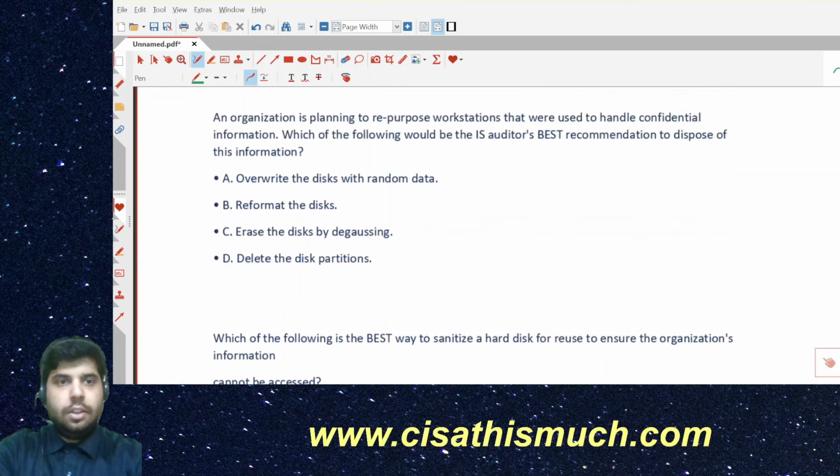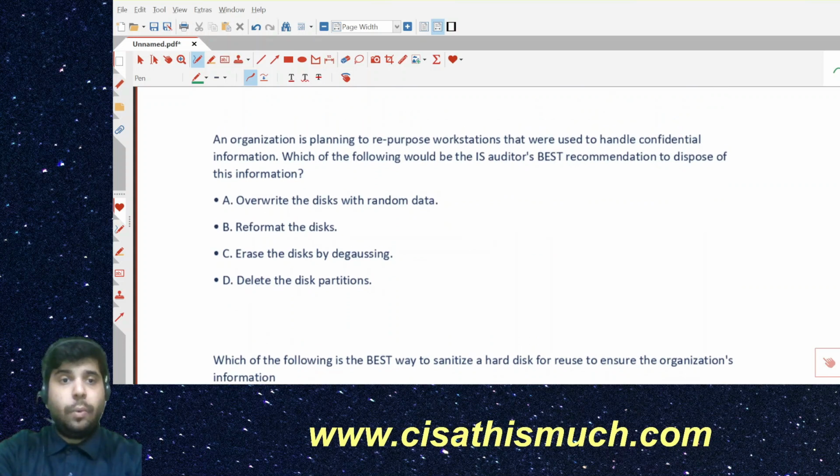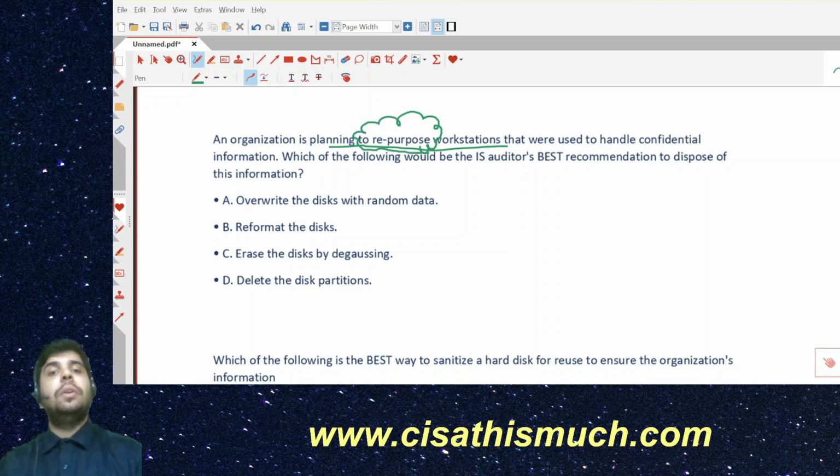All right, let's look at the other question. Next question. An organization is planning to repurpose workstations.